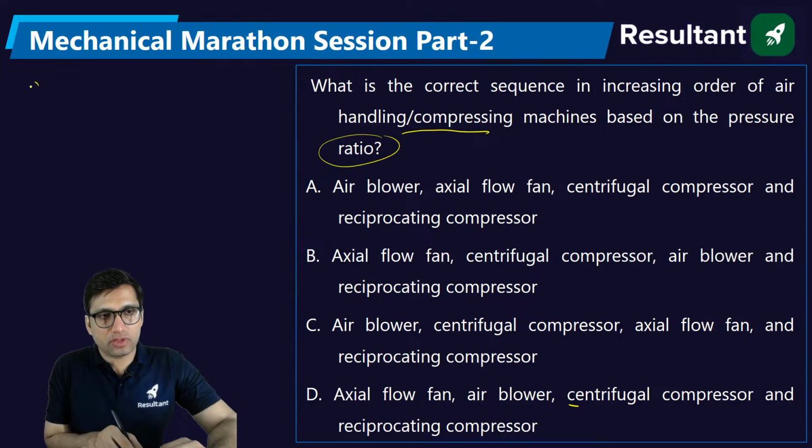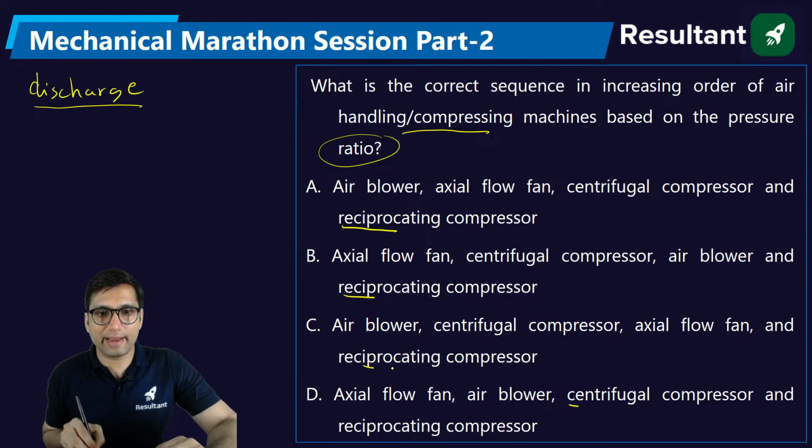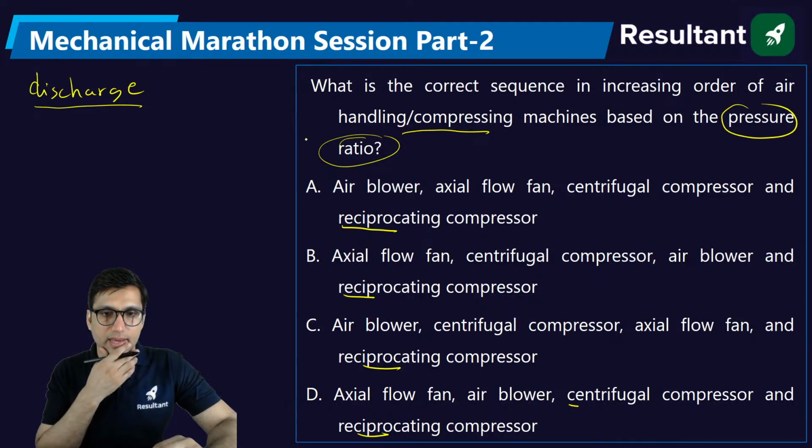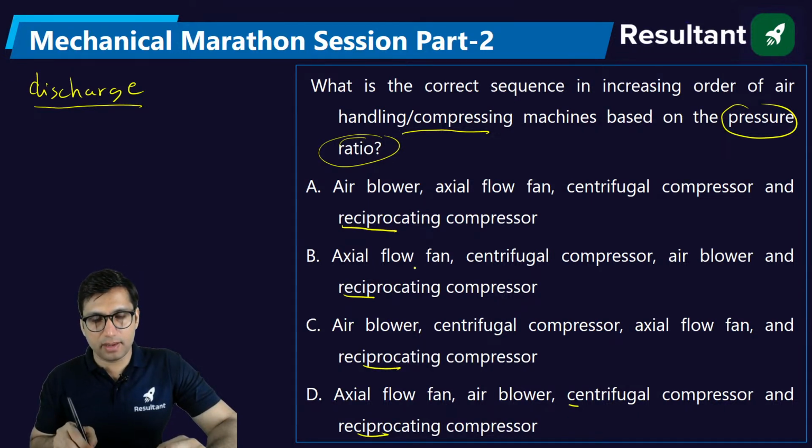If they are asking discharge of the air in terms of discharge, okay, then discharge will be maximum for centrifugal compressor. But based on the option that is given here, reciprocating in the end, obviously they are asking about the pressure ratio. Based on the pressure ratio they are asking. So the answer will be axial flow fan, then air blower, then centrifugal compressor, then reciprocating compressor.